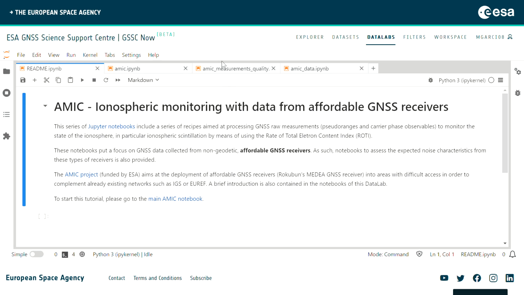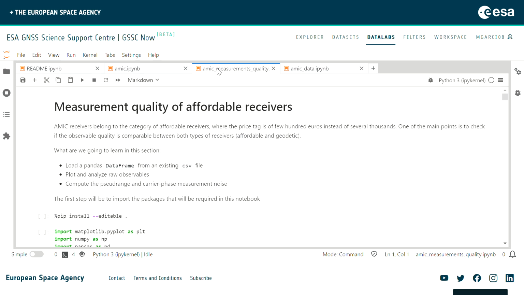One of the relevant questions when we're using affordable receivers is to what extent we can use them for applications such as ionospheric monitoring, where the noise of the observables is supposed to be low enough so that we can get relevant information. So this notebook will address this question: which is the measurement quality that we can expect from these affordable receivers?